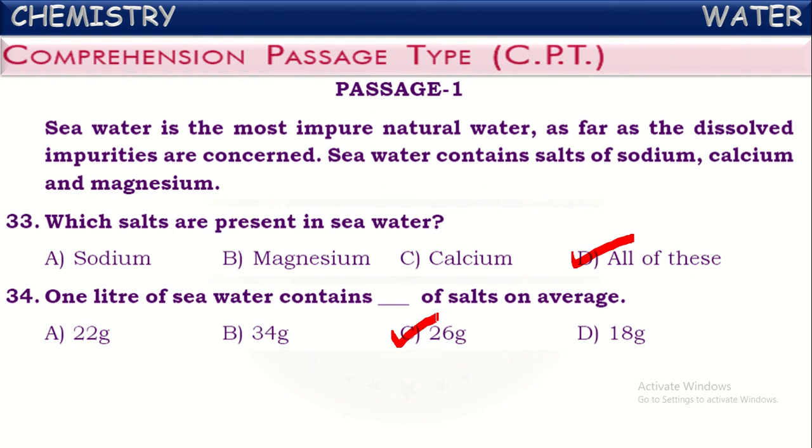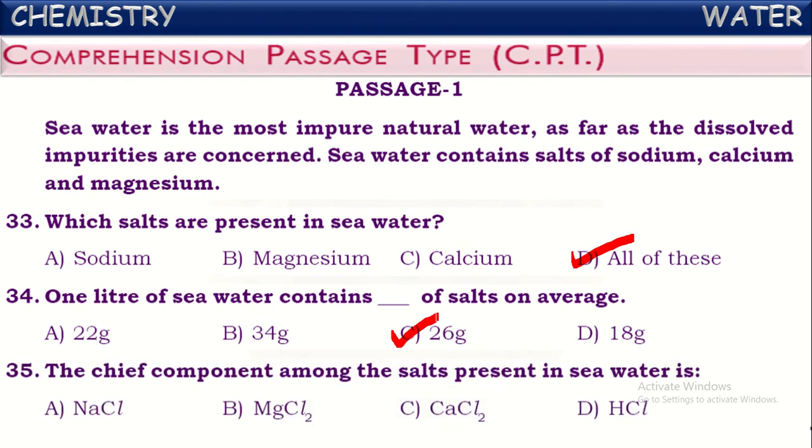Okay. Next one. The chief component among the salts present in seawater is, even though the salts of sodium, calcium, and magnesium are present in seawater, the major component among them is sodium chloride. So, around 24 grams of sodium chloride is present in every 1 liter of seawater. Remaining 2 grams are because of the salts of all remaining metals, majorly magnesium and calcium, and even remaining metal salts are also present in it. But the major component is sodium chloride.